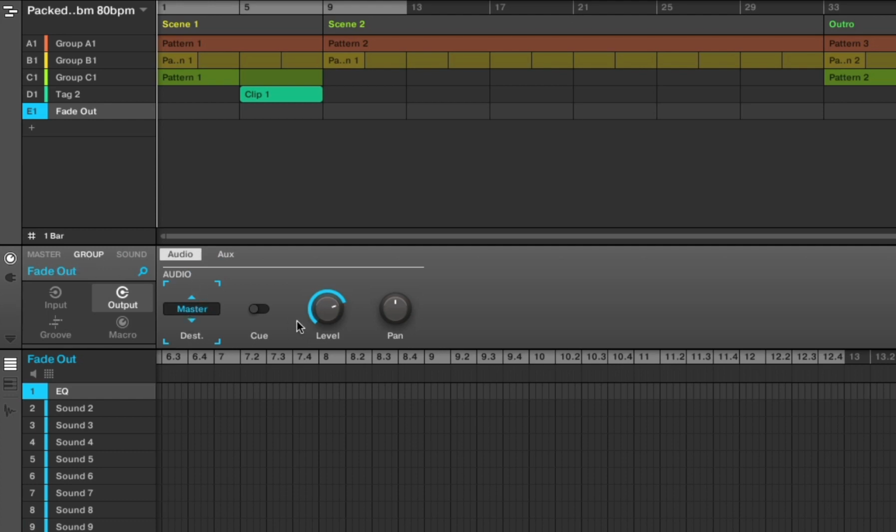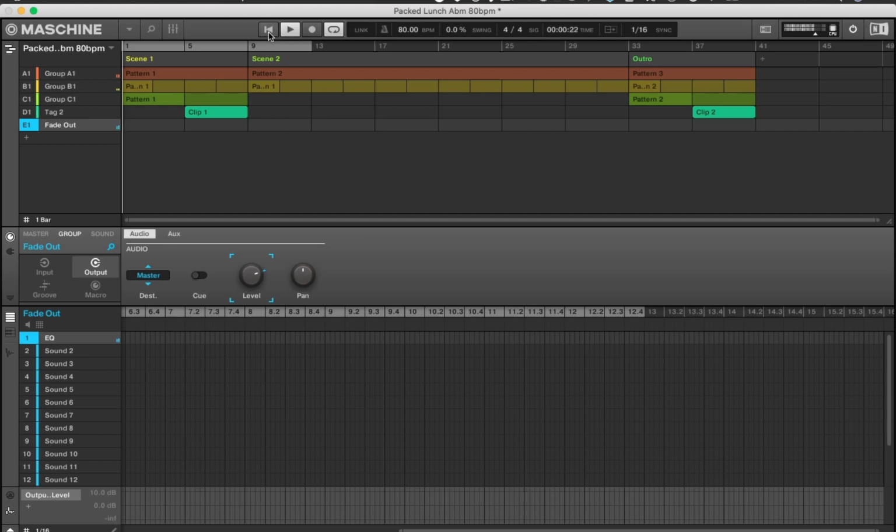connection tab, group section, and the audio level for the EQ. I'm just going to hover over it, and you can see that it changes from blue, then it sort of grays out. That means I'm now in automation mode. So now I'm going to automate this track by clicking and just turning the knob down.